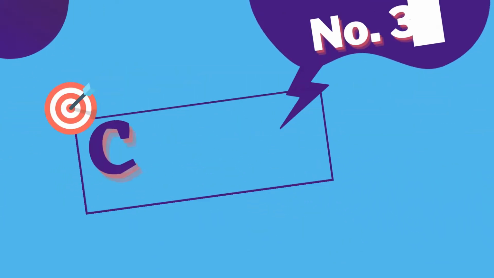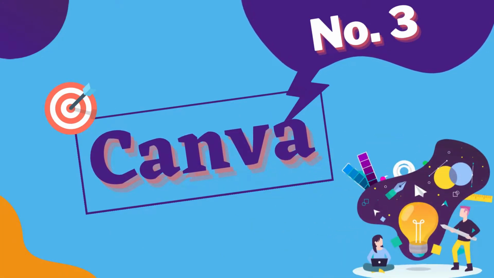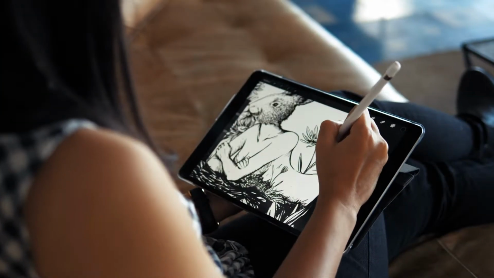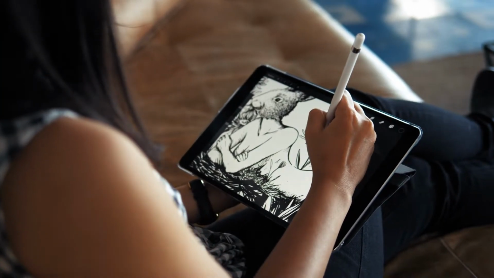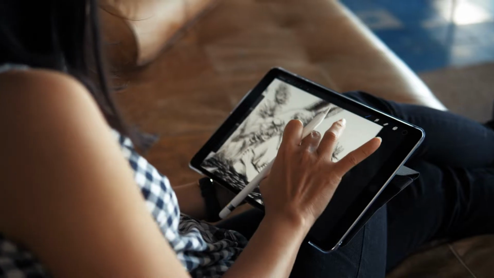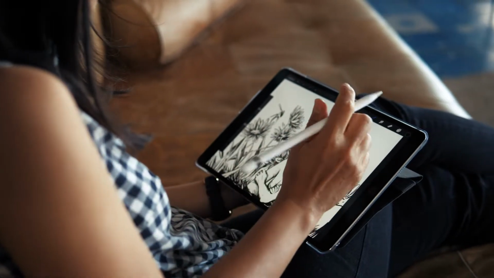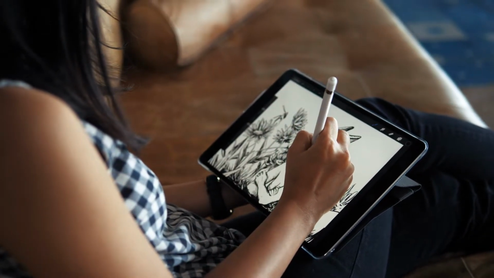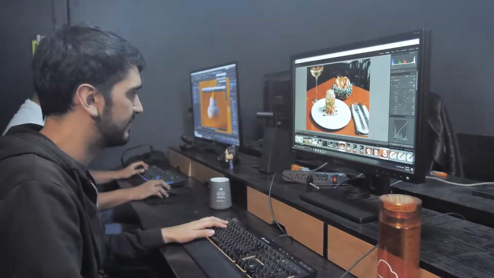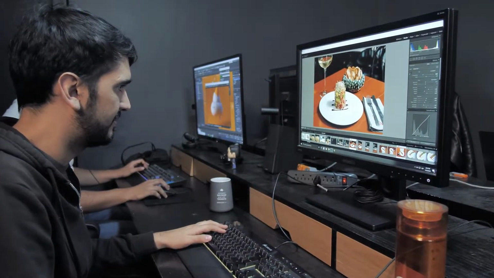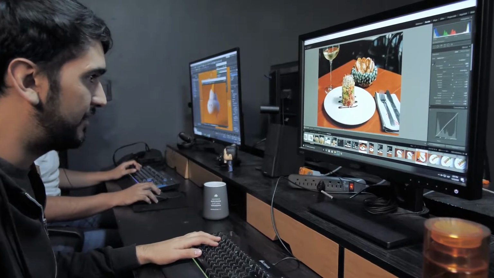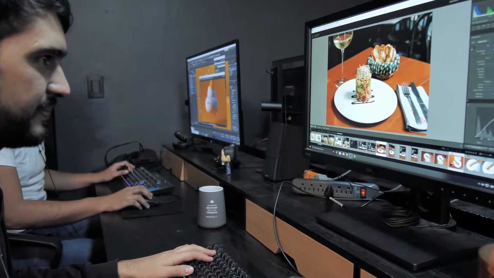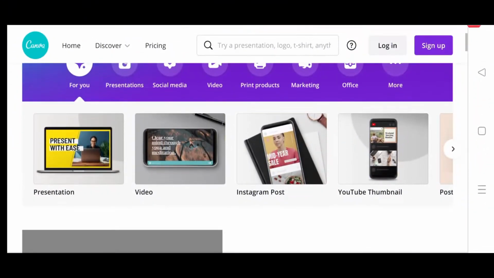Number 3. Canva. We all know that graphics play a very important role in presenting the content to audience in a very easy and understandable way in small time at any platform. So you might think of hiring a graphic designer or team, but wait, we have a solution for that. You don't need a dedicated graphic design team to create compelling visual assets.